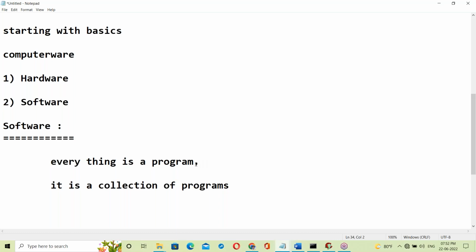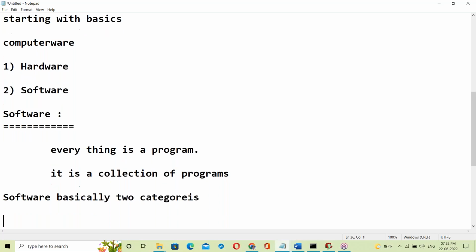Software is a collection of programs. Everything is a program. Software basically has two categories.